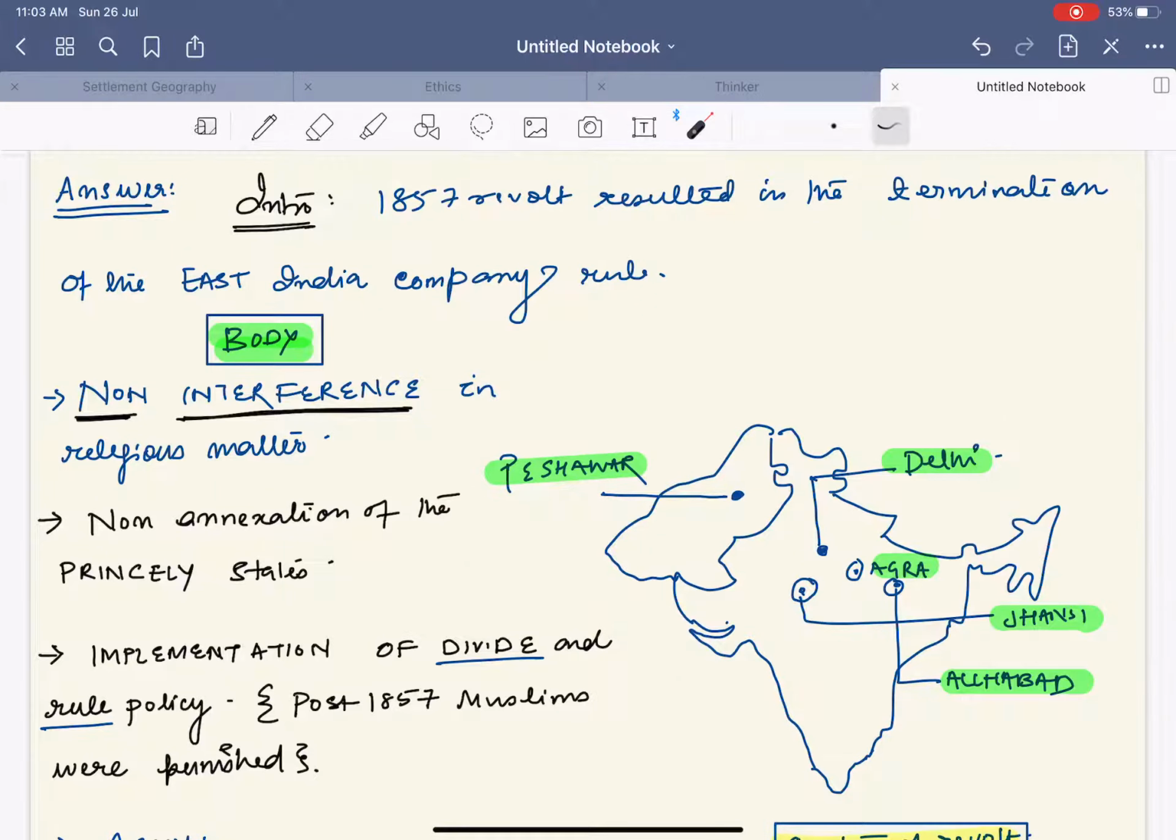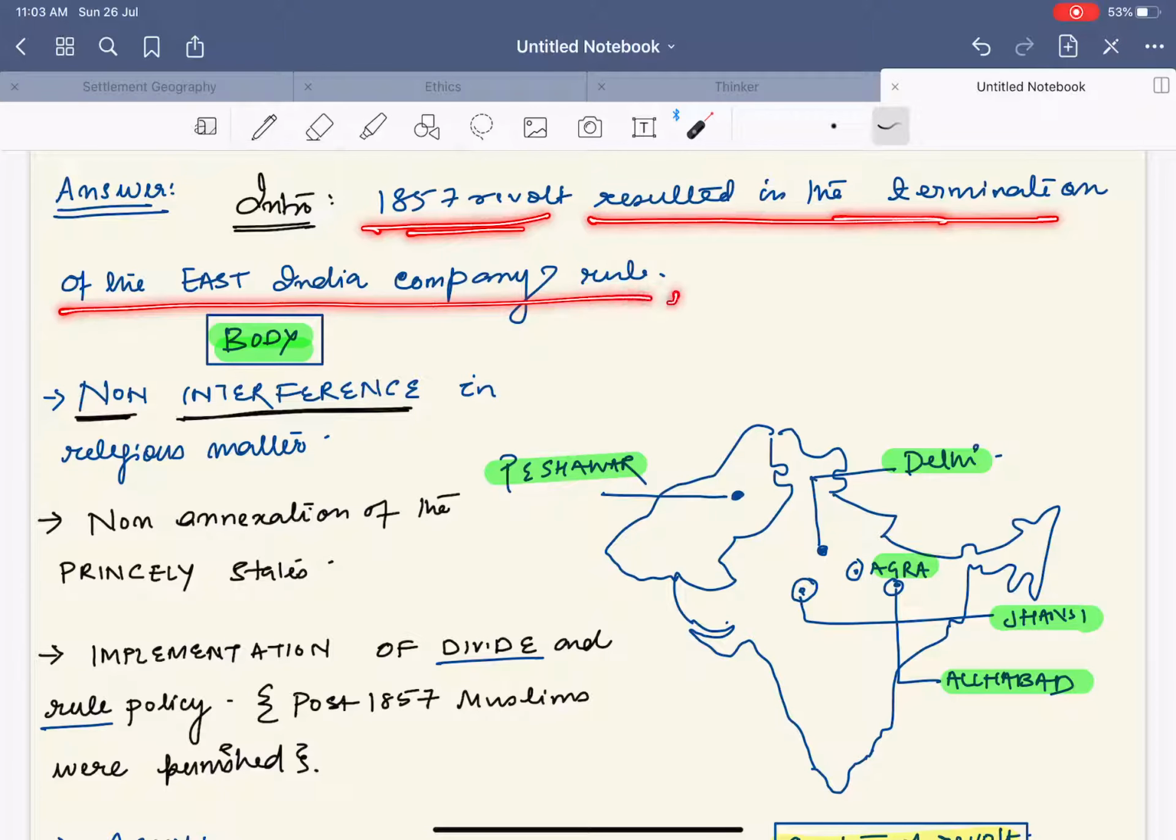In this, I have described some of the important places where the 1857 revolt took place: Delhi, Peshawar, Agra, Jhansi, Allahabad, etc. Bihar. You can also mark more points, but first of all you need to draw a diagram. This is number one. Number two, intro. In 1857, the revolt resulted in the termination of the East India Company rule.